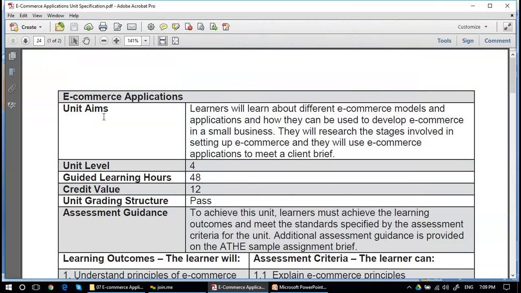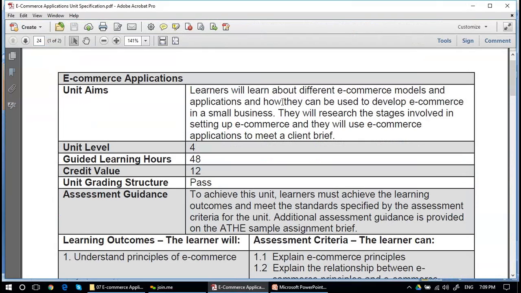Okay, the new unit, e-commerce applications. The learner will learn about the different e-commerce models and applications and how they can be used to develop e-commerce in a small business. They will research the stages involved in setting up e-commerce, and they will use e-commerce applications to meet a client